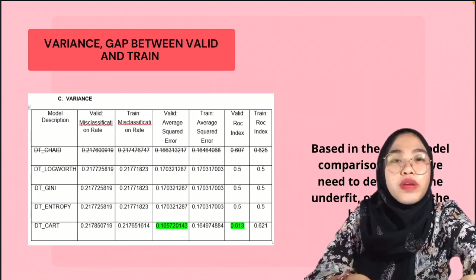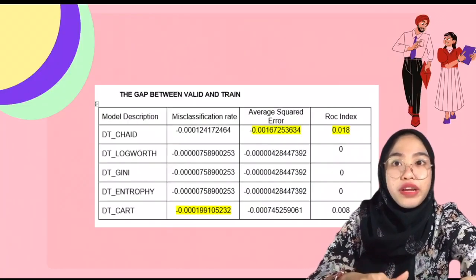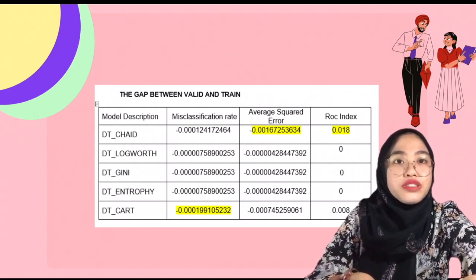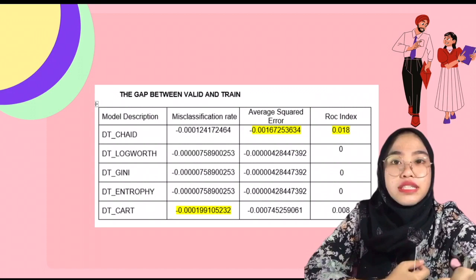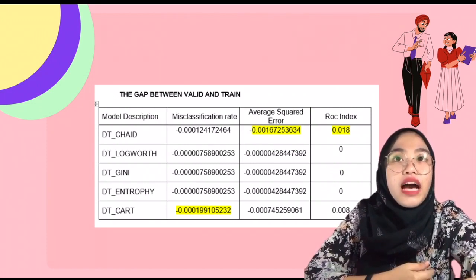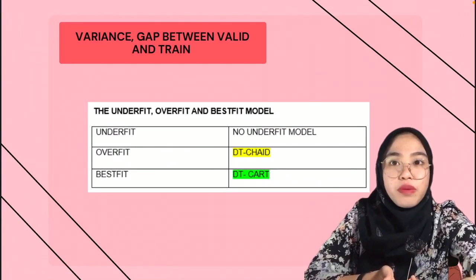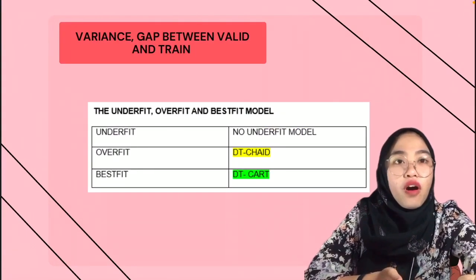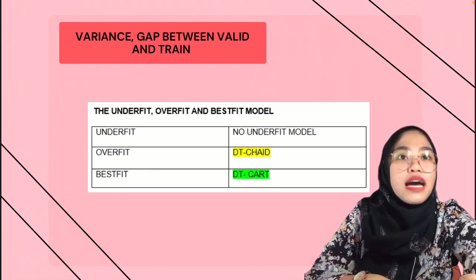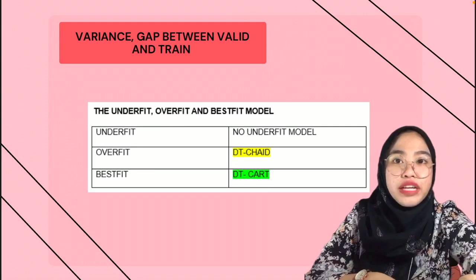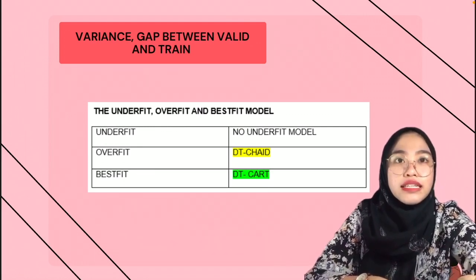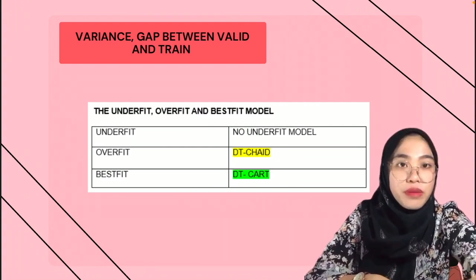As you can see, we can find the gap between valid and trained. From the model description, we can find the misclassification rate, average squared error, and ROC index. From that, we can identify the underfit model, overfit model, and best fit model. Therefore, among the three models, DT chart is chosen as the overfit model since it has the highest gap between valid and trained. After all the calculations have been made, we could say that the best fit model is DT chart. There is no underfit model.